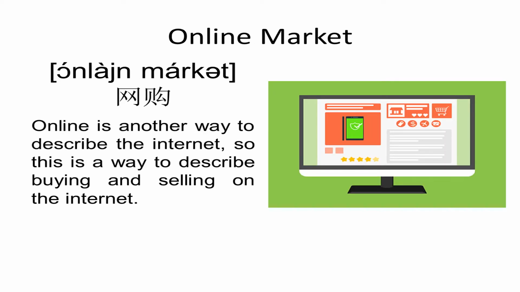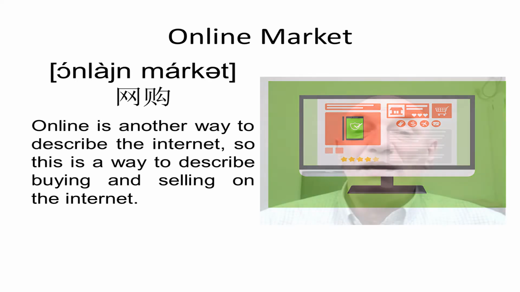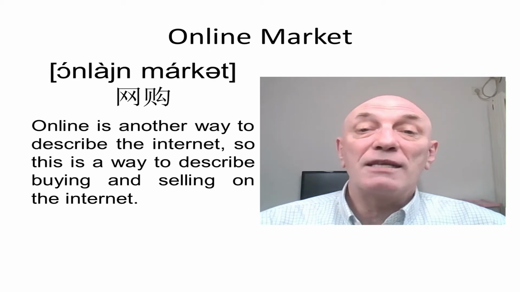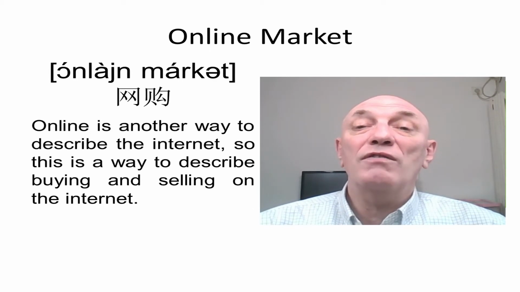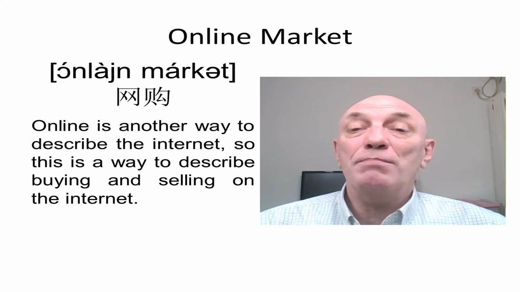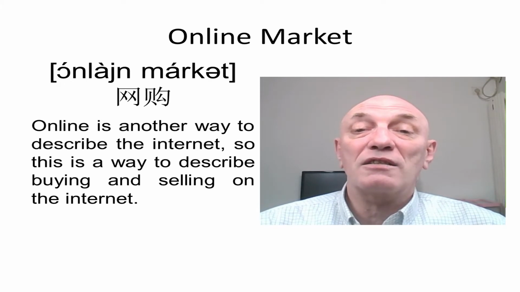Here we can see two words brought together. Online market. Now we know already what market means. It's somewhere where things are bought and sold. Online simply describes the practice of using the internet. So this is a way of describing how people are using their computers to buy and sell things.